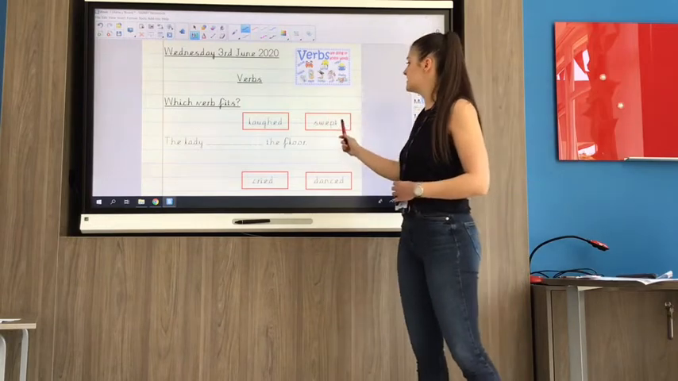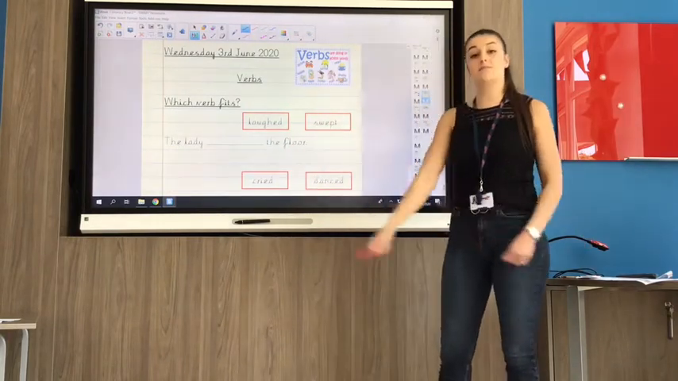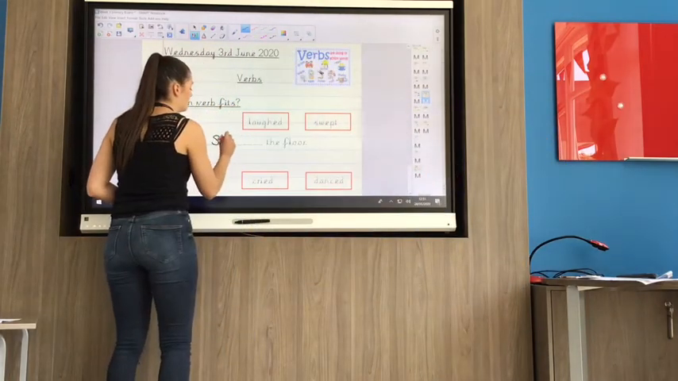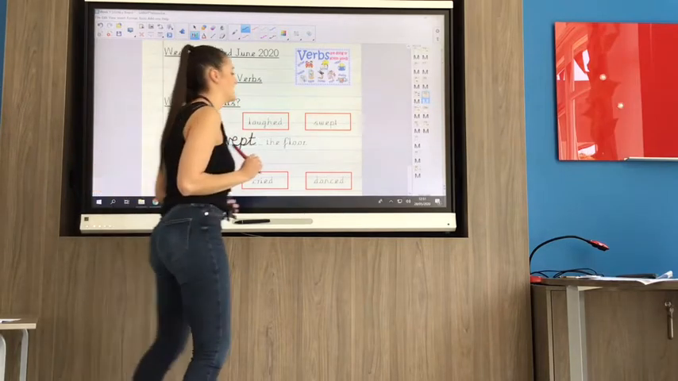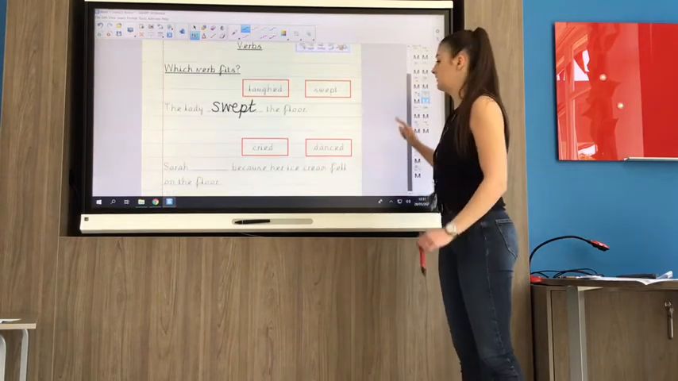So let's have a look at this one. The lady swept the floor. Now that makes sense. Swept is the doing word. She was sweeping the floor. So I'm going to fill in, copying the spelling carefully, my neatest handwriting, swept the floor. Now that makes sense.